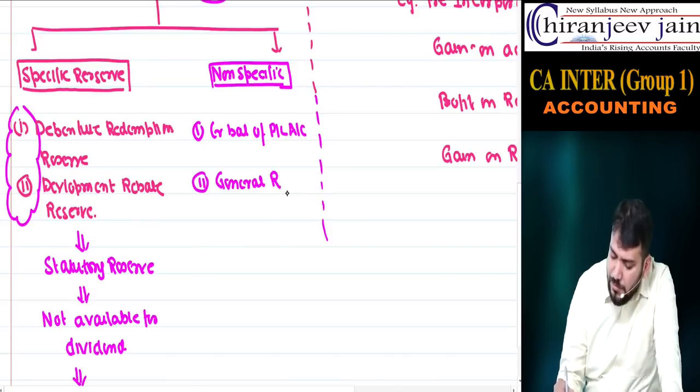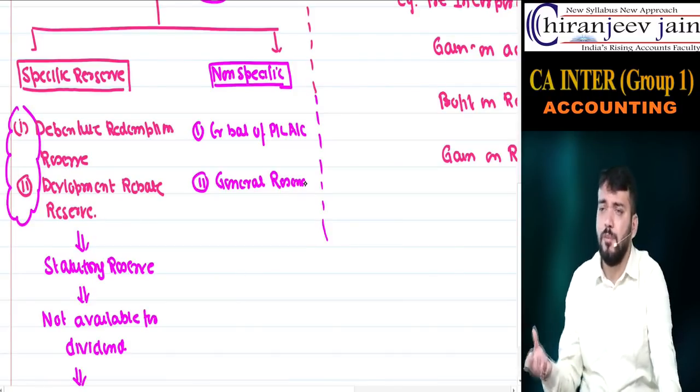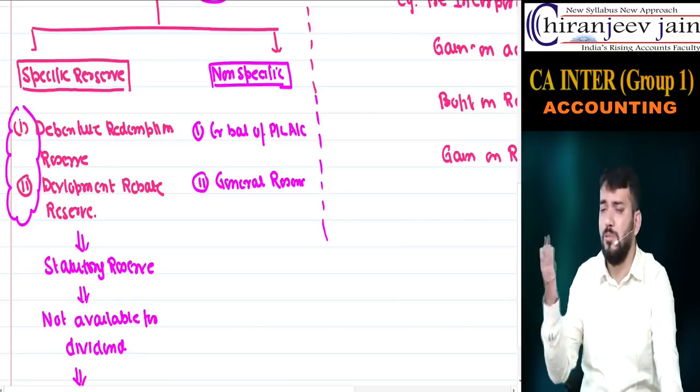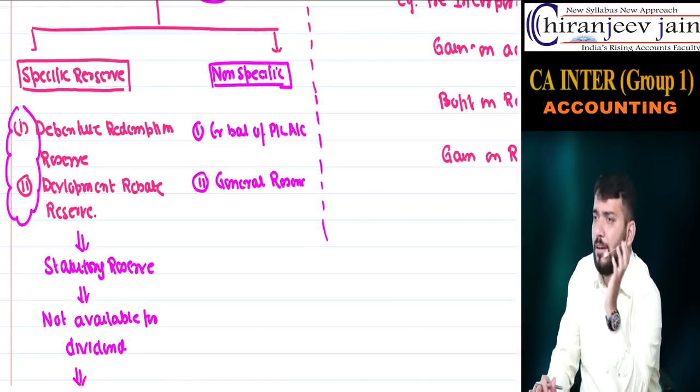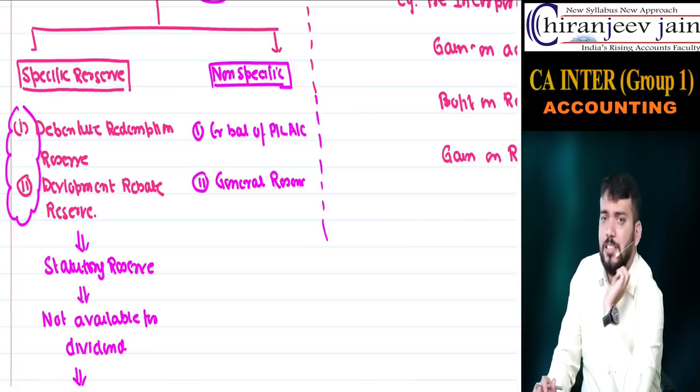General reserve means we set aside some profit from the P&L to what? General reserve. However, there is no logic of creation. We create it only from the exam point of view. Means there is some general reserve, you try to understand this is nothing but P&L appropriation account only.